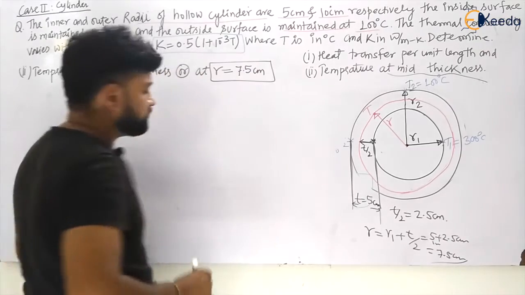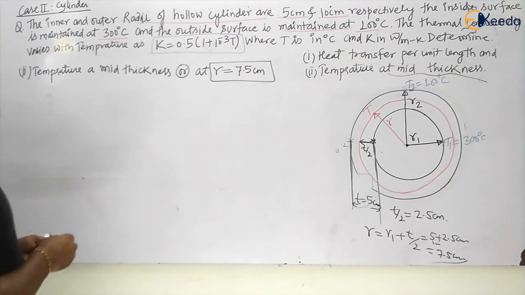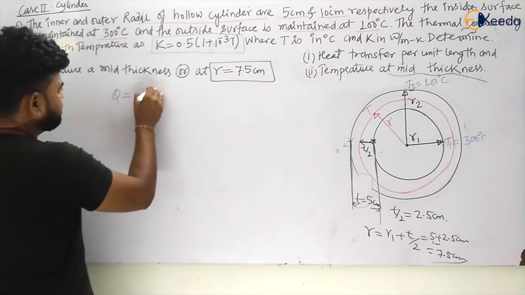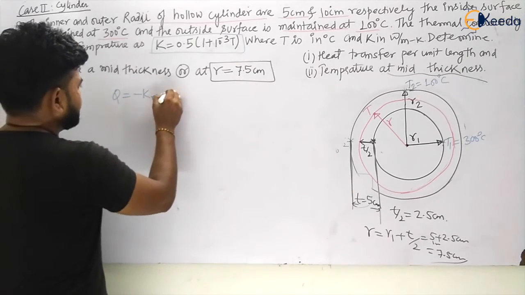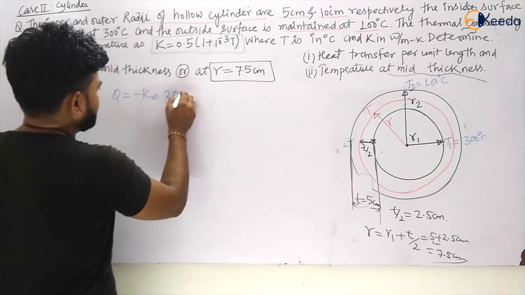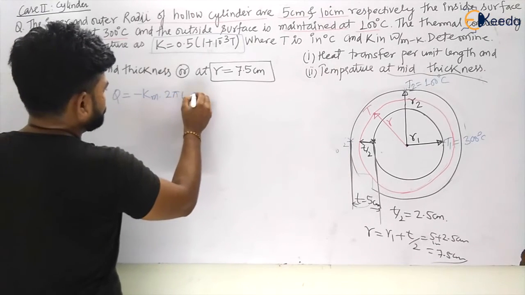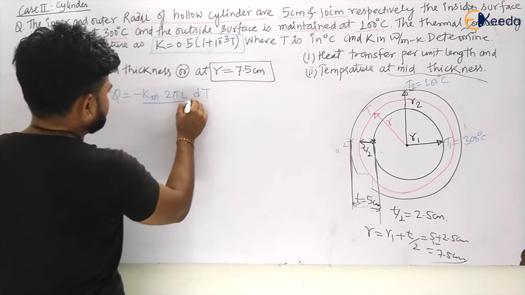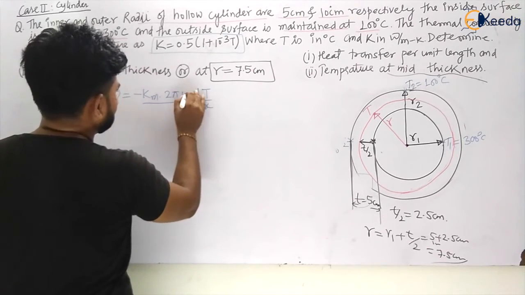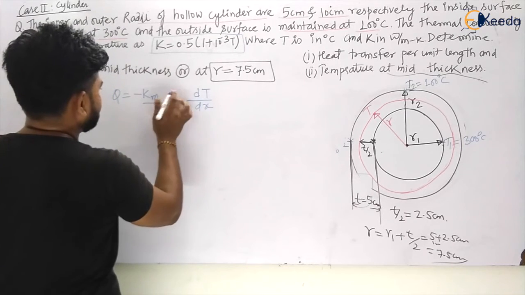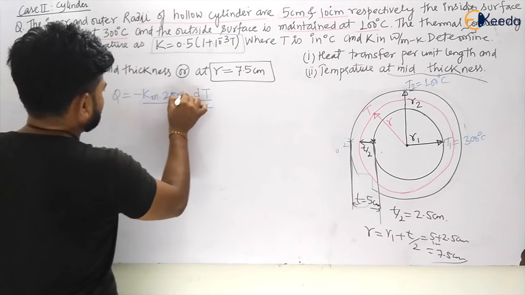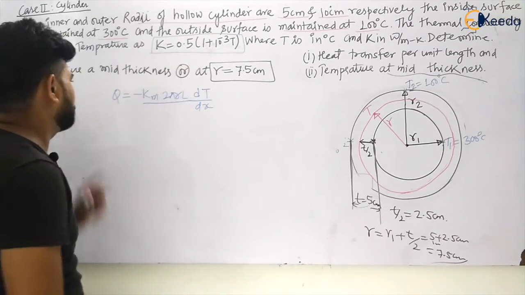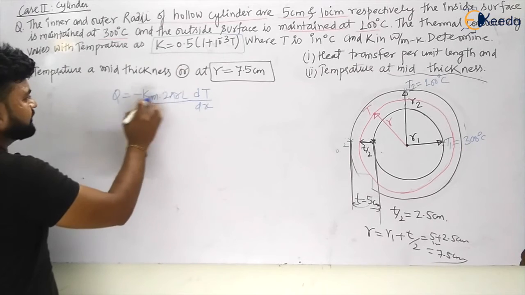Very good. Now let us see. We have to calculate the temperature. We know that Q is equal to minus Km into area, that is 2 pi L into dt by dx, or area you can directly take, that will be 2 pi RL. You can integrate from where you can calculate the value. So let us take dx this side and R is this side.